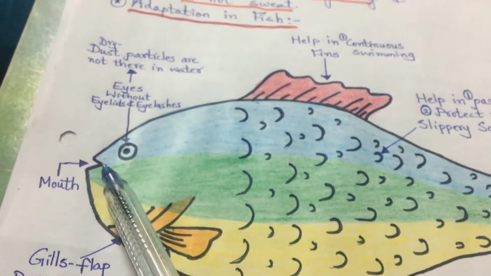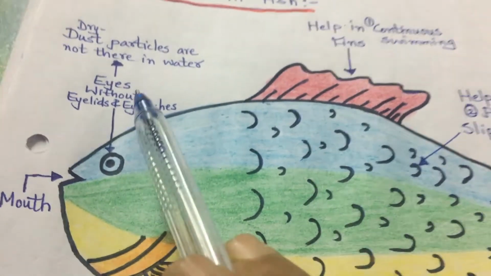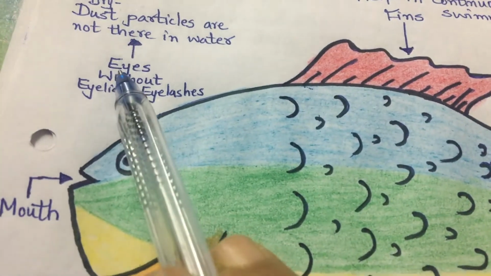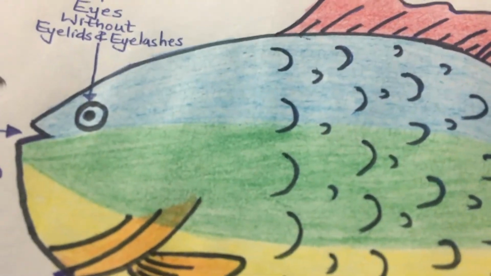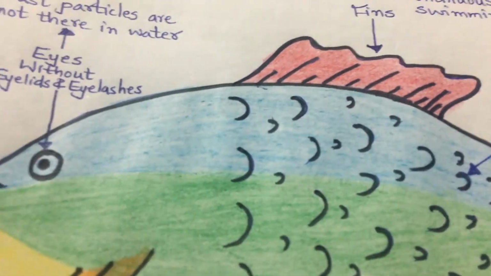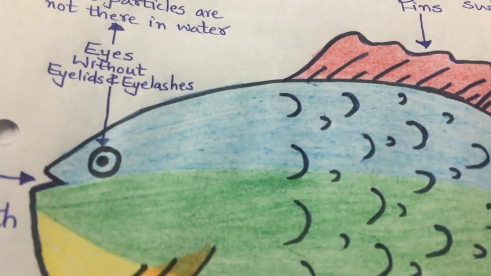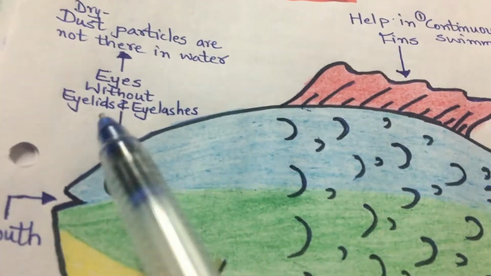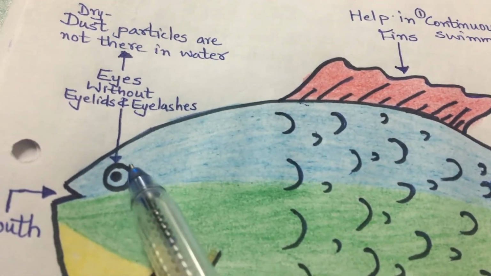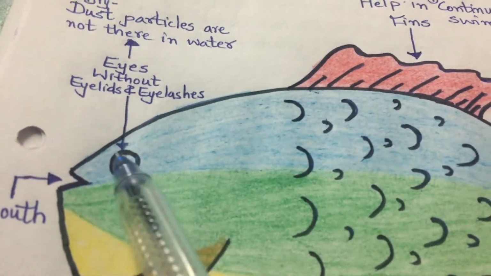This is the mouth, this is the eye, right? Now if you see the eyes of the fish, it is without eyelids and eyelashes. That means the fish does not have any closing lid on its eye, nor eyelashes. Lashes are the hairy structure present on our eye, and it is not present on the fish eye.